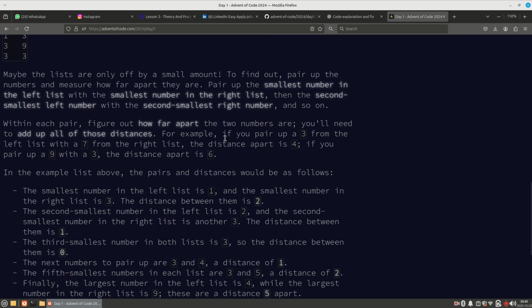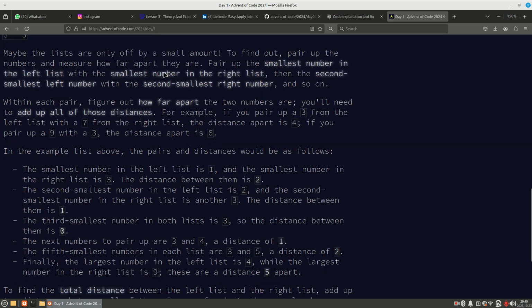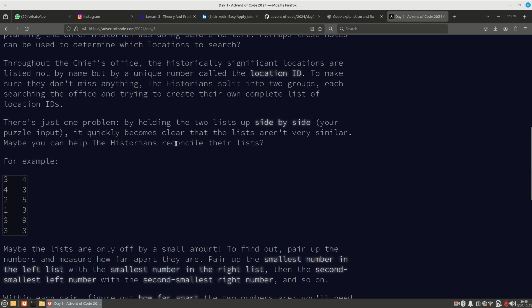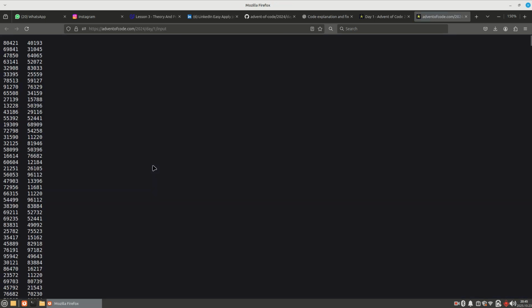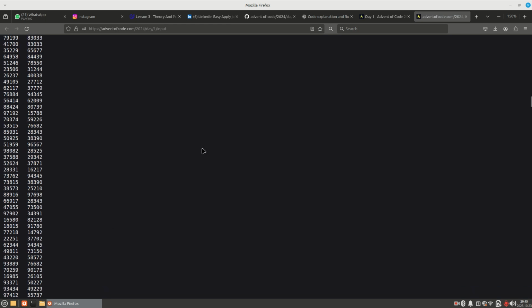If you have any doubts, you can go to the official website adventofcode.com, 2024, Day 1. This is just an example. For our actual input file, you can see there are around 1000 data pairs.